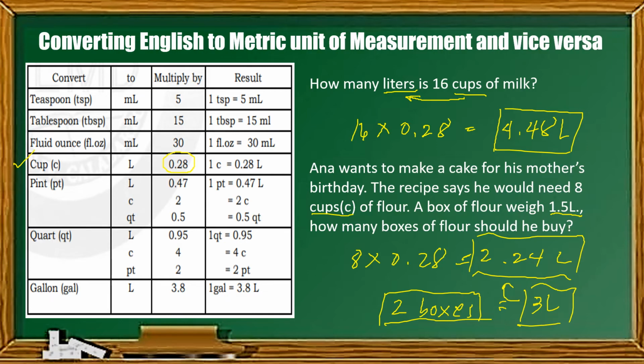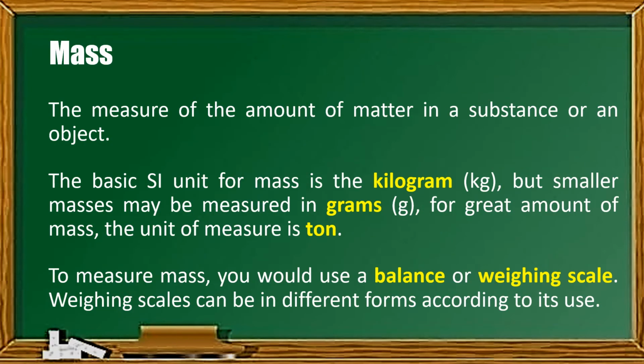Okay, next. The next quantity is the mass. Mass is the measure of the amount of matter in a substance or an object. The basic metric unit for mass is the kilogram, but smaller masses may be measured in grams. Ibig sabihin, pwede rin nating sabihin na the basic unit of the metric system is gram. Pwede rin po yun. For greater amounts, the unit of measure is ton.